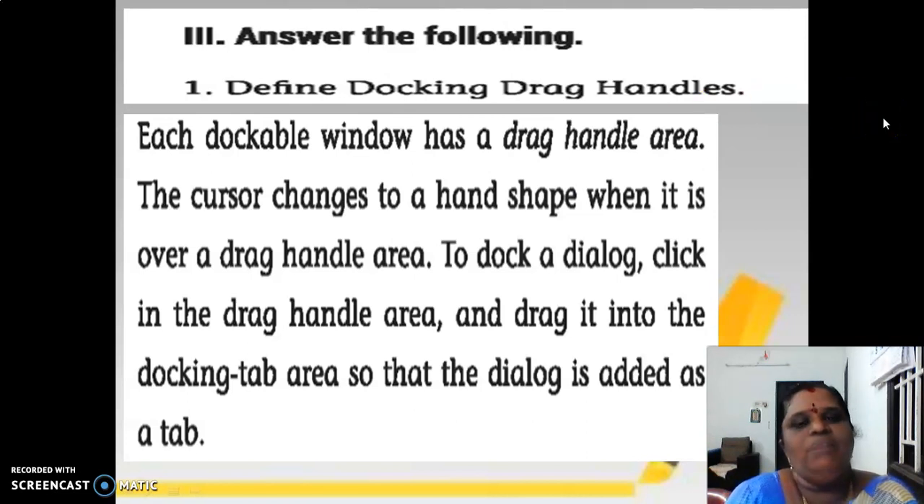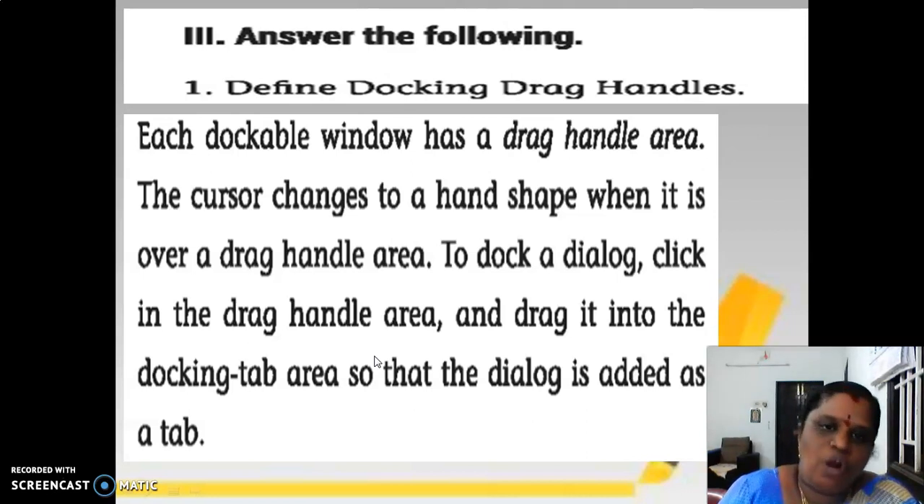It is also available in your book, so you can write it using the book. Otherwise, pause this video and write it. I don't know the page number exactly. Okay, check in your book and write the answer for this. Otherwise, pause the video and write the answer.